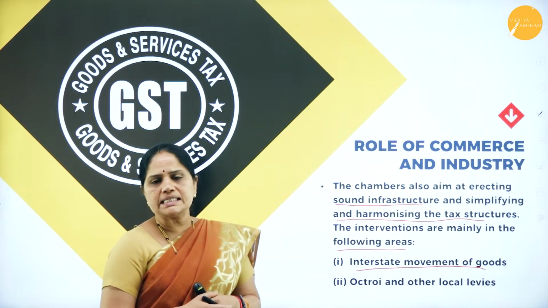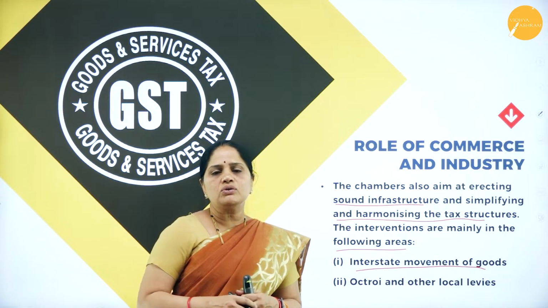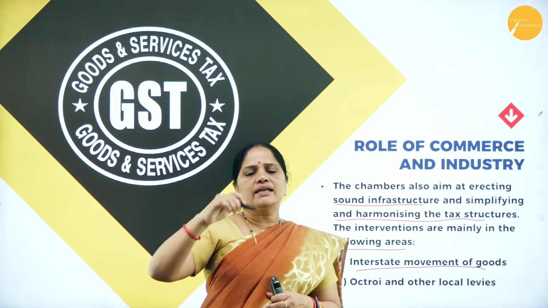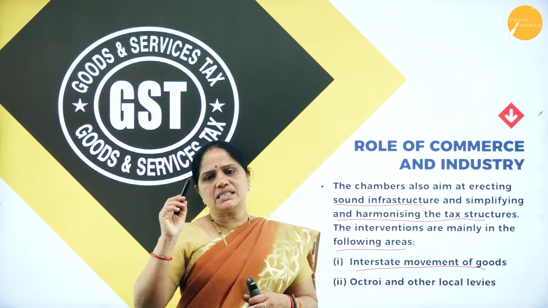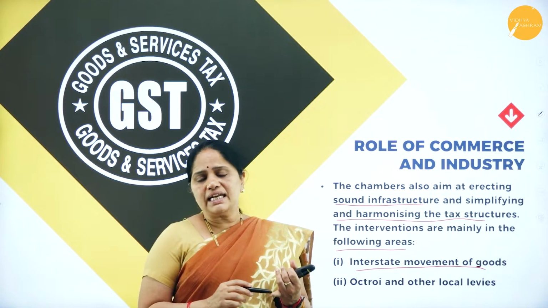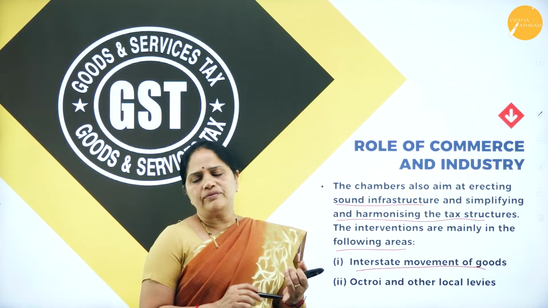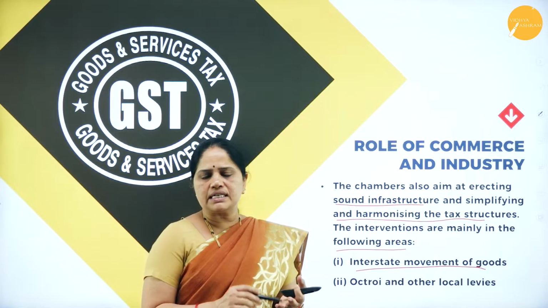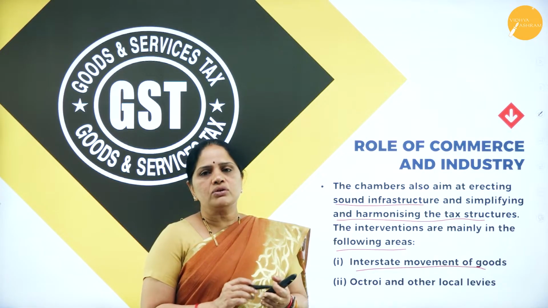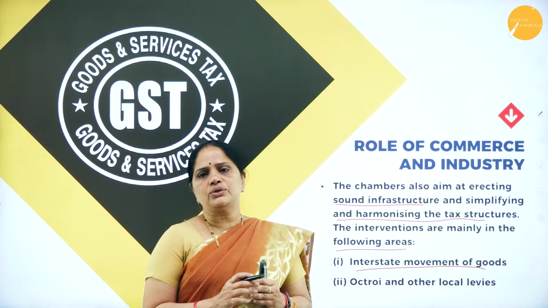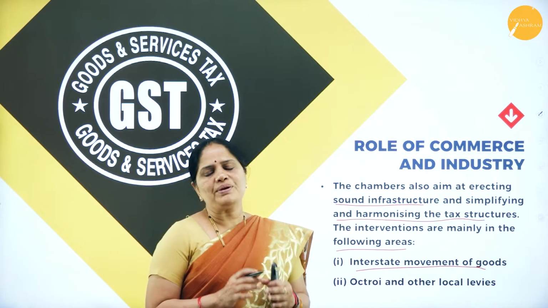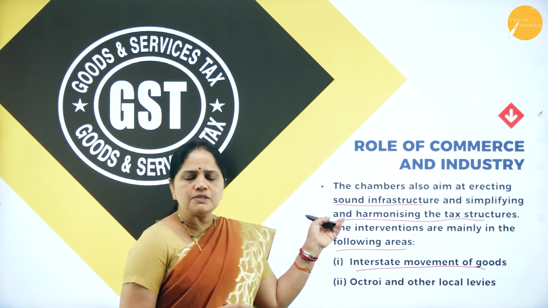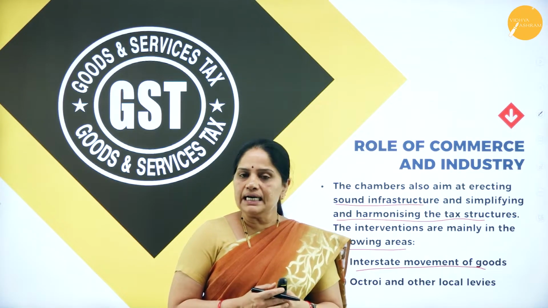Now, what is this interstate movement of goods? Suppose the goods are produced in Tamil Nadu and they have to reach Delhi, then they have to pass through so many states, and because of which they need to have proper road facilities. So, whether it is the proper road facilities or the railway facilities or the air facilities, all the infrastructure related to this transportation has been set up because of the interaction between the various business associations and the government.